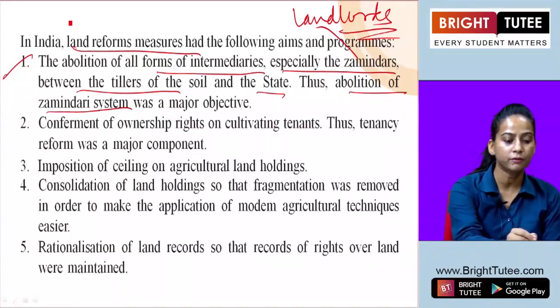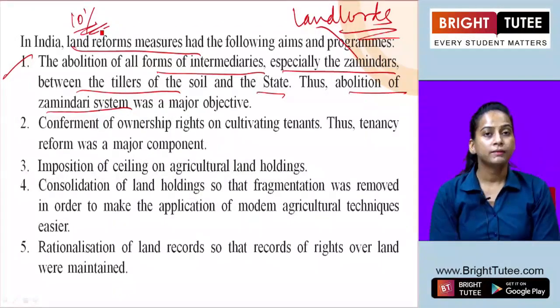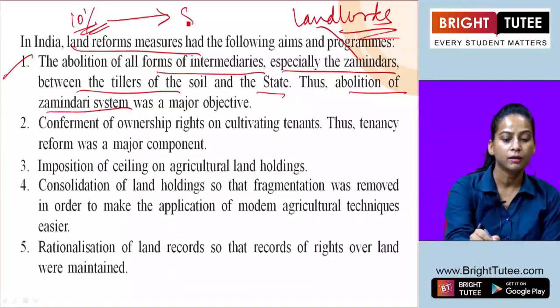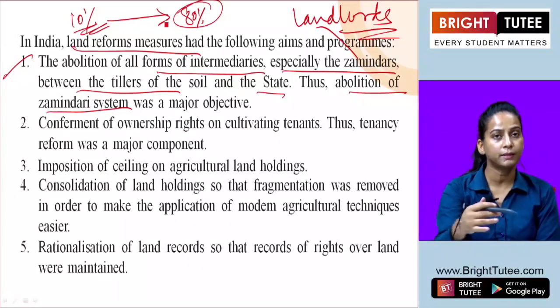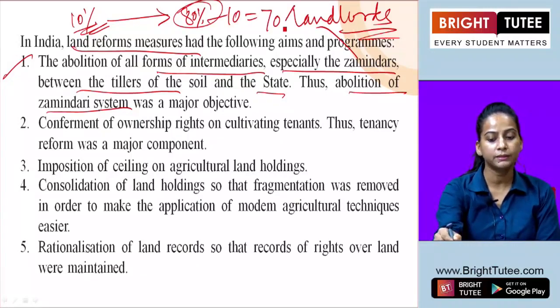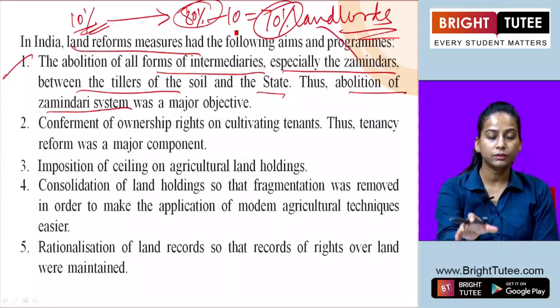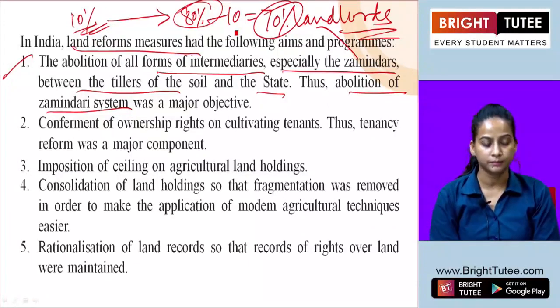For example, if the Britishers told them that they had to collect 10% tax from these farmers, then the zamindars or the landlords were charging a very high tax, around 80%, 90% from them, and after deducting their part, means 70% they were keeping with them and only 10% they were giving to the British government. So that kind of exploitation was going on. So under land reform, this was one of the dominant demands, that removal of the zamindari system must be there.